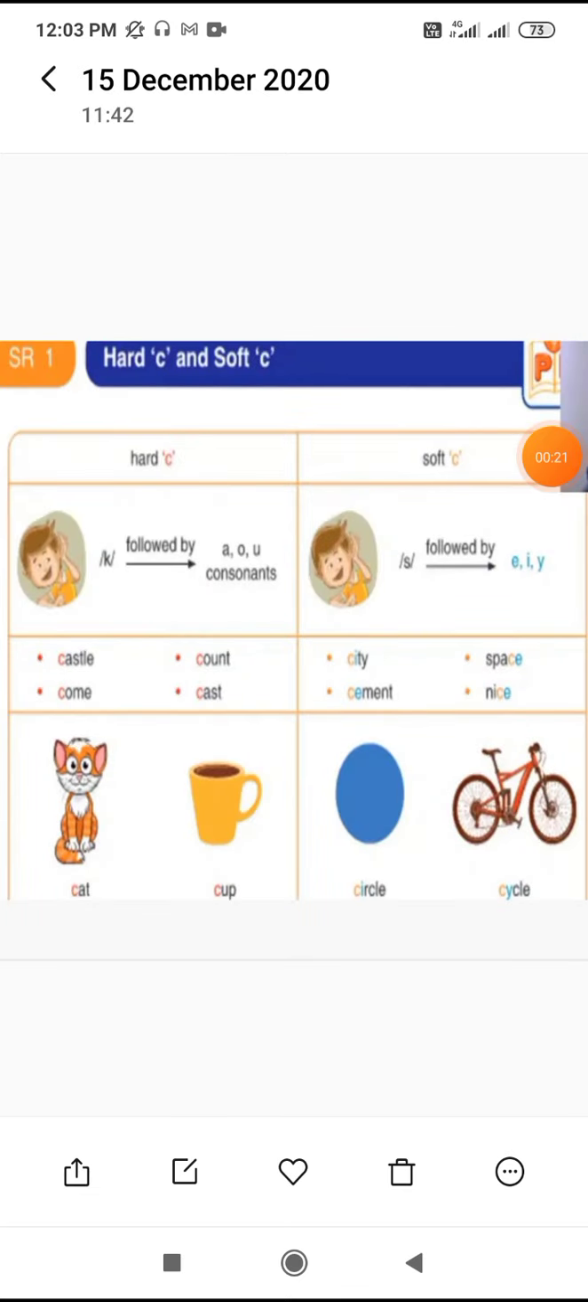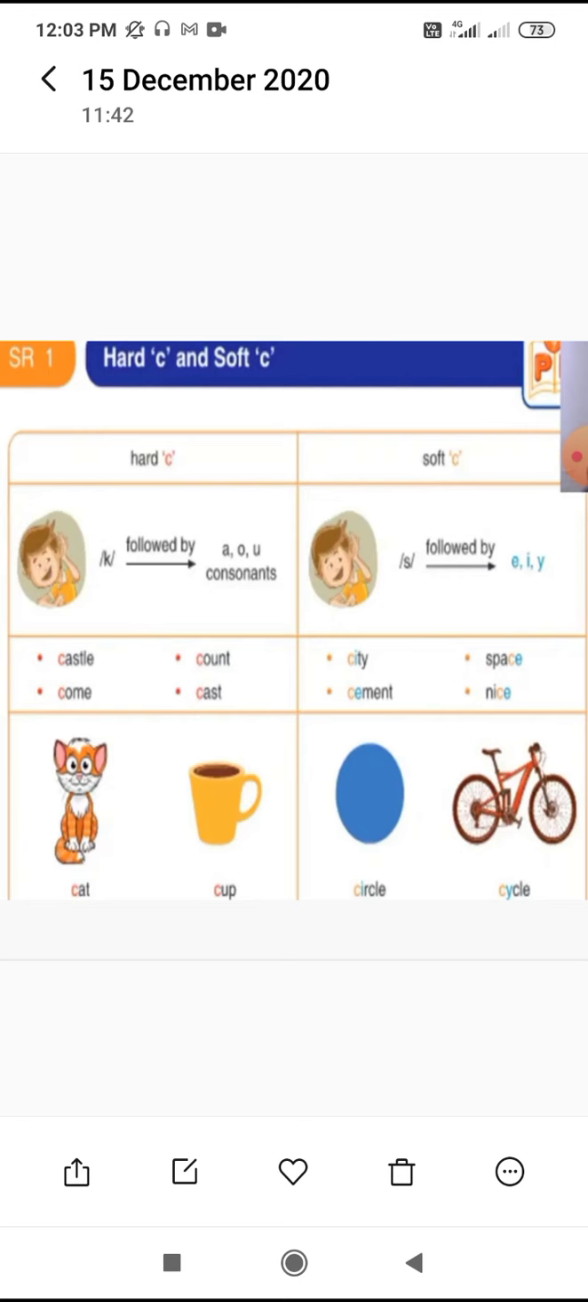This is a summary video about your unit 5 term 2. In this unit we will read about the value of teachers. Firstly we will start with our phonics session, and in our phonics session we will do soft C and hard C. Students, on your SR1 there are some words regarding hard C and soft C. The left side corner is about hard C and the right side is about soft C.